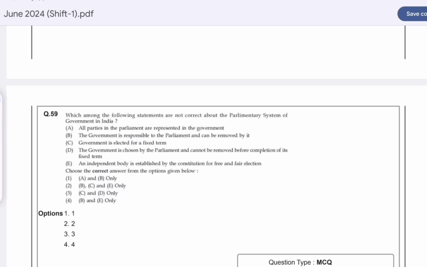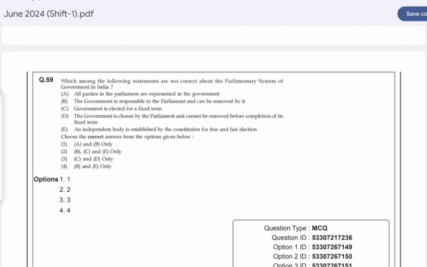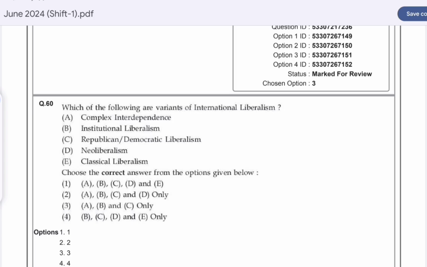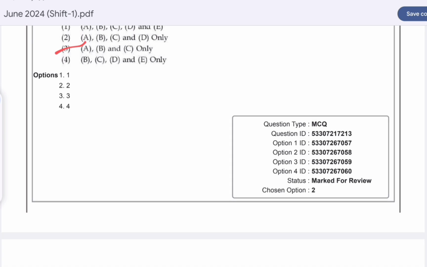Question number 59. Which of the following statements are not correct about the parliamentary system of government of India? This question is dropped by UGC-NET. Question number 60. Which one of the following are the variants of international liberalism? Option C is correct here. A, B and C, that is complex interdependence, institutional liberalism and republican democratic liberalism.